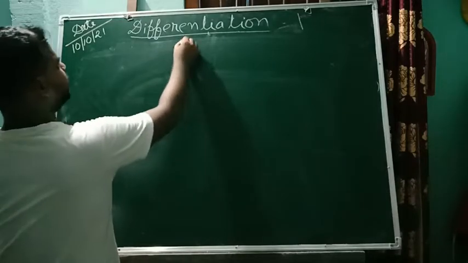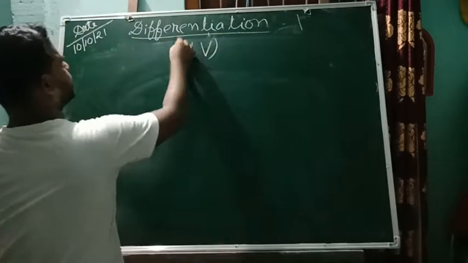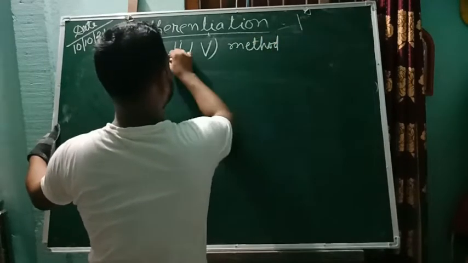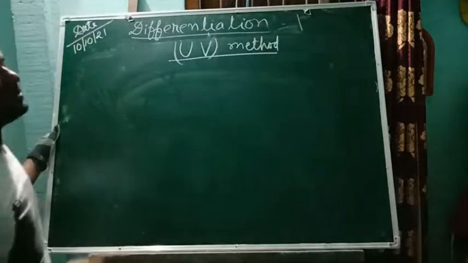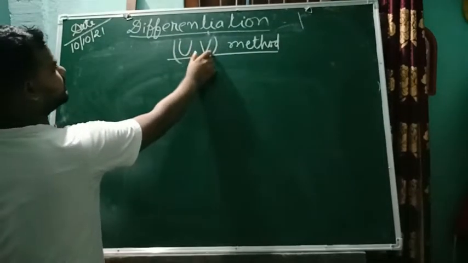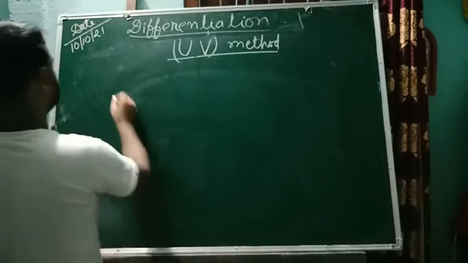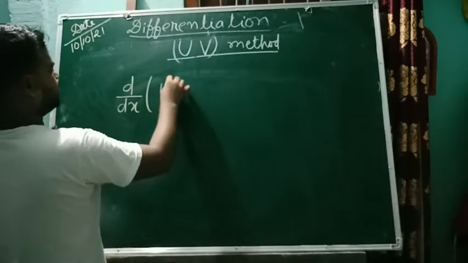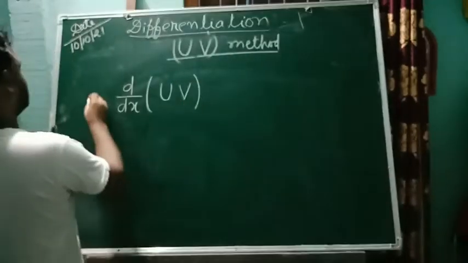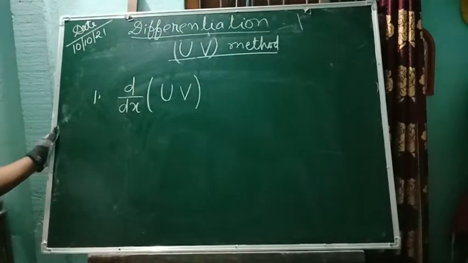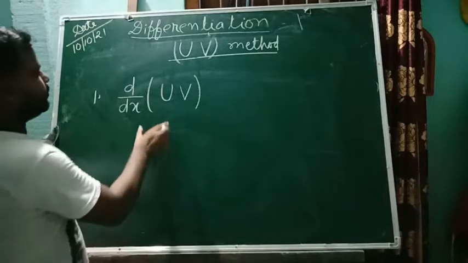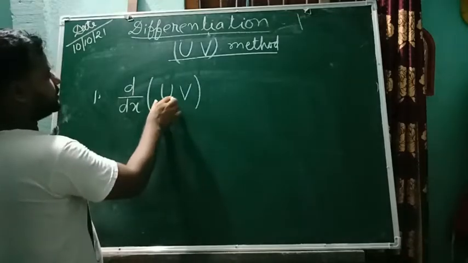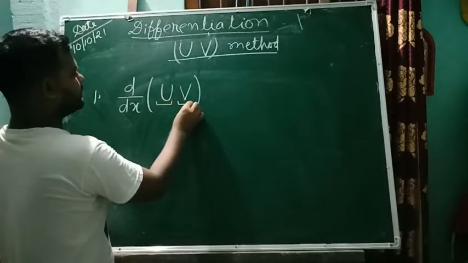Now the next method is the UV method. UV method in differentiation. UV means how? It is multiplied. This function is multiplied to this one. That means the product rule. So if we have to find the differentiation of two functions multiplied to each other, then we need to expand this one first. So this one we say first, and this one is second.